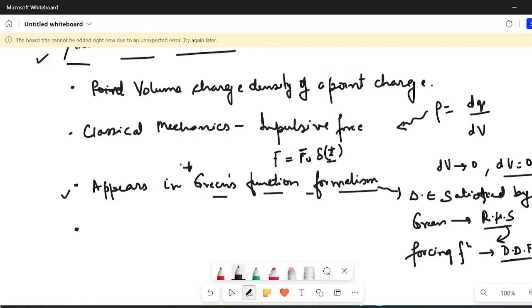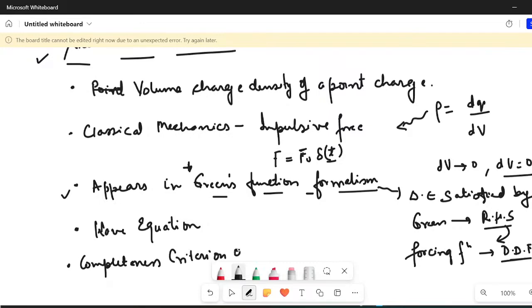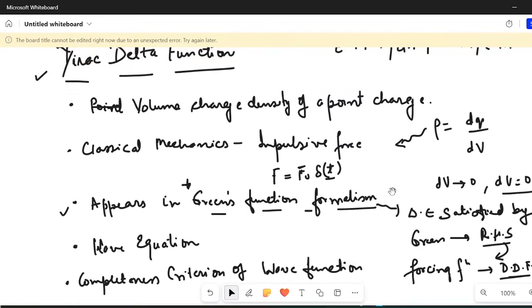You will also find them appearing in the wave equations as well. So there are different sources of applicability. Also in one of the theorems, Liouville's theorem, indirectly or directly, and in the completeness criteria of wave function, you will see this appearing. So there are a lot. This is something that I remember right now. Otherwise, there are still many other areas where you may find the usage of Dirac delta function.